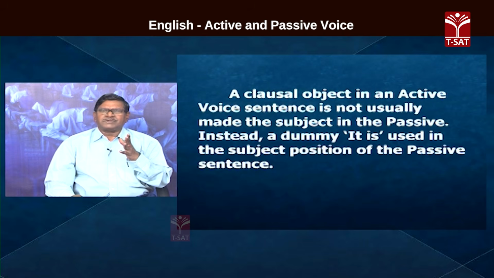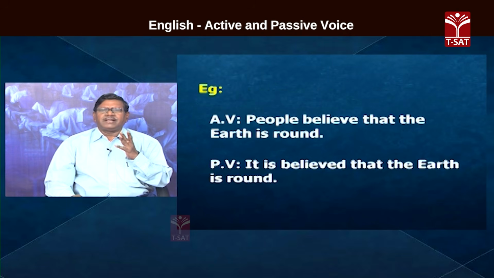A clausal object in an active voice is not usually made the subject in the passive. Instead, a dummy it is used in the subject position of the passive sentence. For instance, people believe that the earth is round.